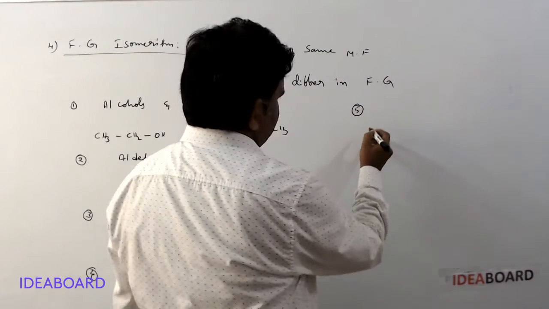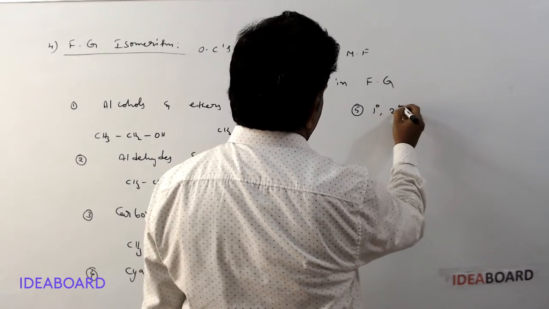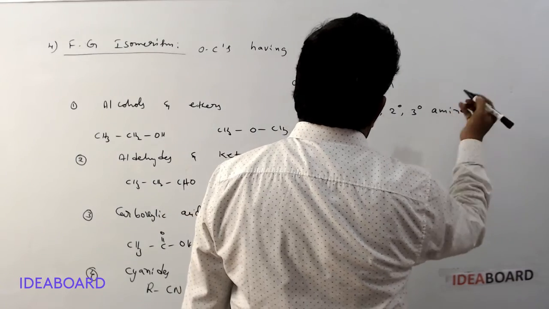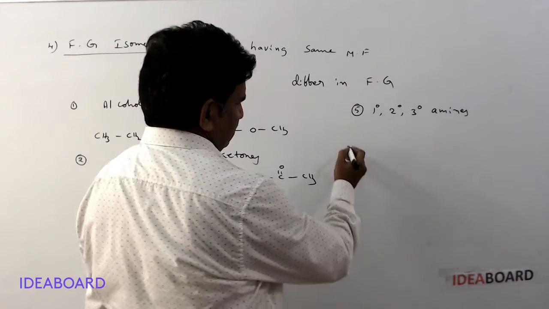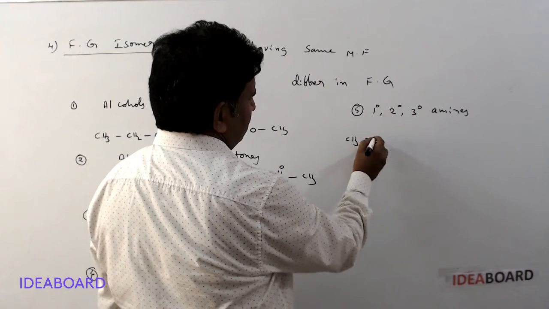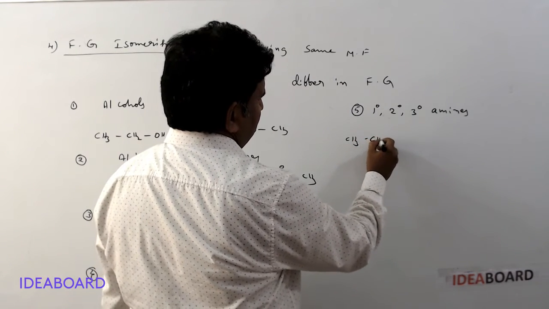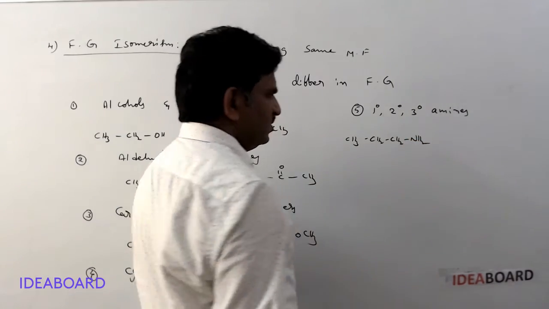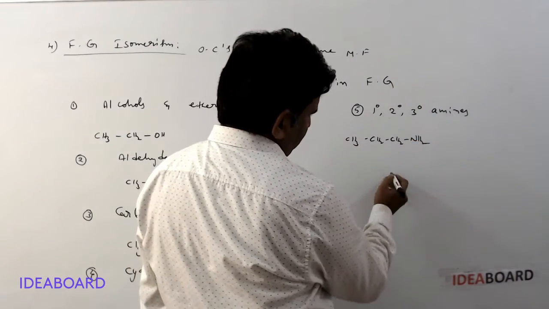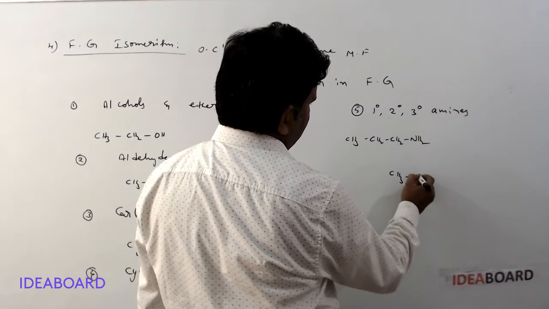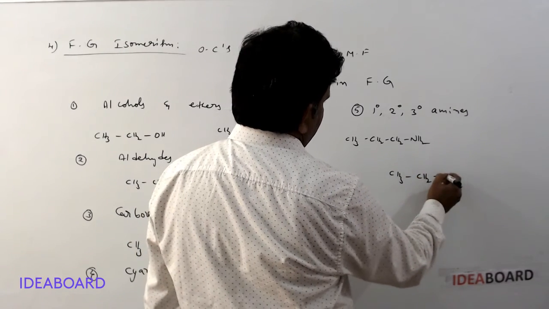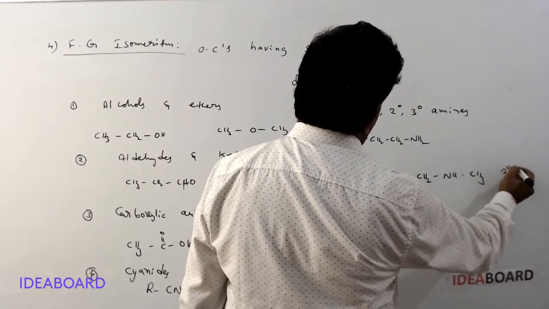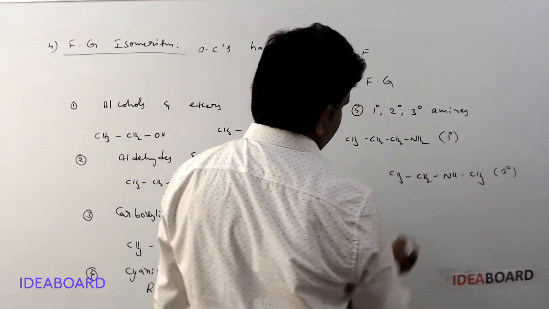Next and important one, primary, secondary and tertiary amines are functional group isomers. For example, CH3, CH2, CH2, NH2 is a primary amine compound. And next CH3, CH2, NH, CH3 is a secondary amine.